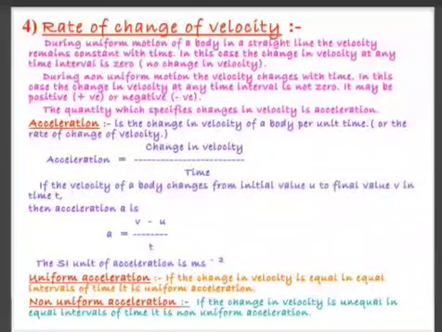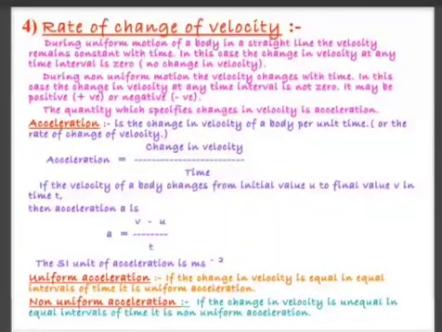When does the velocity not change? When the body is moving with the same velocity. Like I am on the highway, my velocity is say 40 km per hour. I am going straight and straight. I am not changing it. So I will say my car is having zero acceleration.